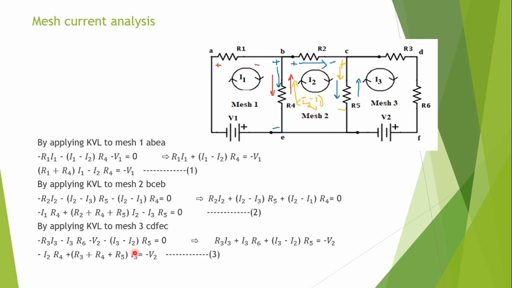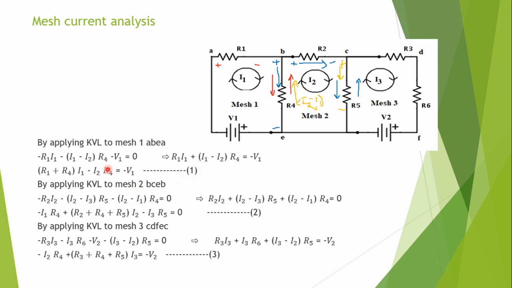In mesh 3, the I3 coefficient is R3 plus R4 plus R5, the sum of the resistances in mesh 3. So in equation 1, the I1 coefficient is positive as well as the sum of the resistances. In mesh equation 2, the I2 coefficient is positive as well as the sum of the resistances.